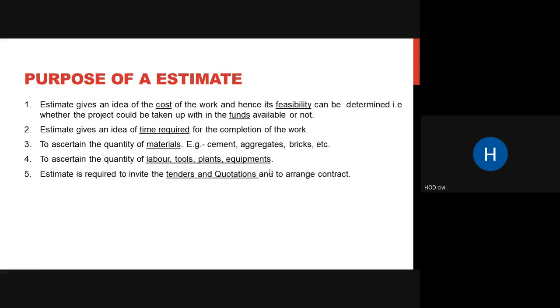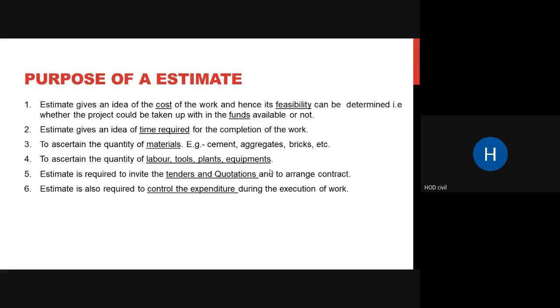Then the fifth thing is that an estimate is required to invite the tenders and quotations and to arrange a contract. We will look into this in, I guess, your fourth module: how an estimate is required to invite tenders, how to apply for these tenders, how quotations are given, how the contract is awarded to your contractor, how the process of construction takes place, how the billing is done, and how payment of your billing is done. Then if there are any problems, or any changes to be made in the contract or in your project work, all these things we will study in your fourth module regarding tenders.